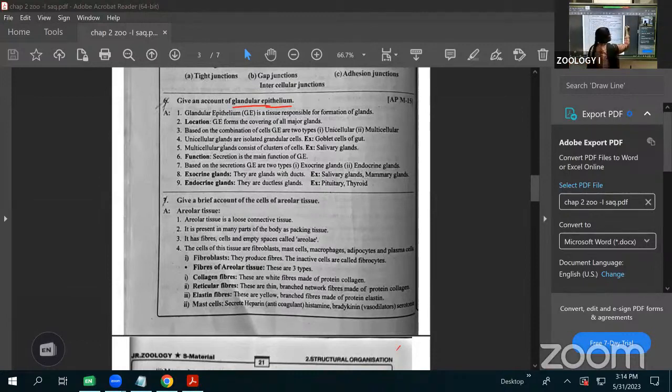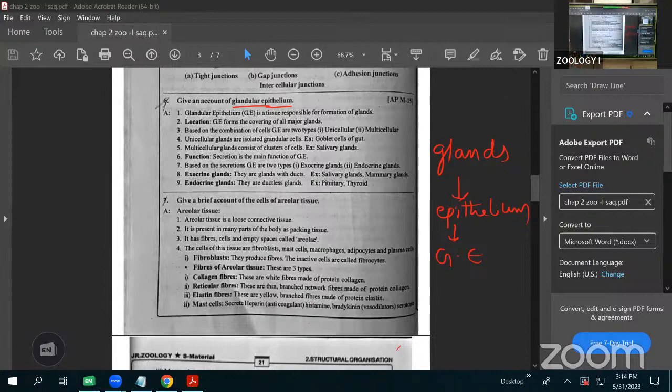Major glands are surrounded by epithelium. That epithelium is called glandular epithelium, GE. The epithelium surrounding glands is called glandular epithelium.